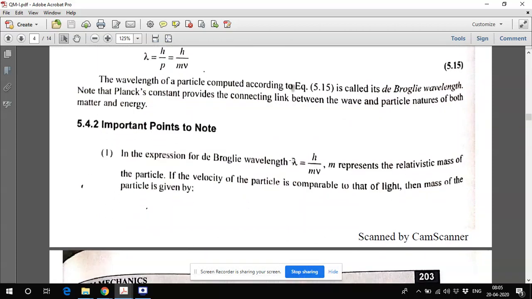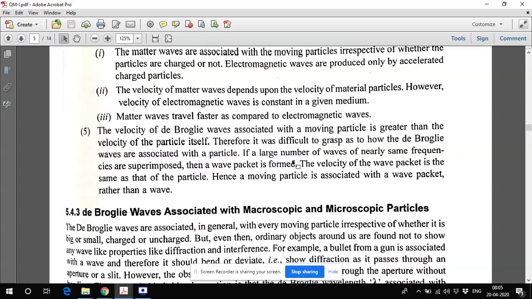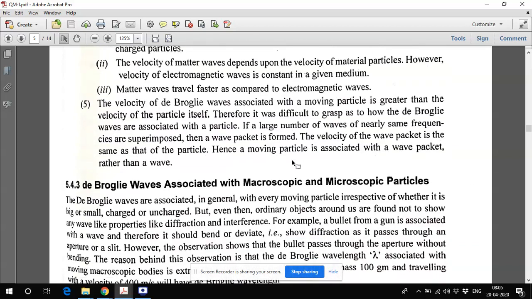Moving further, some of the explanation was there in your book already. So we can say that this matter wave concept is very, very important for us. Next, I will share some of the wave nature, and then in the next lecture I'll tell about some of the qualities or properties of a wave function.